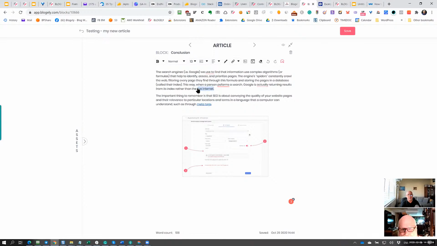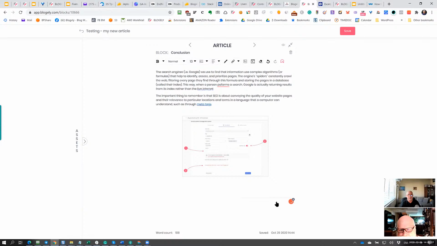Let's say I go here and highlight this one, it says live internet. I want to set the links, and let's say I want to set my internal link, so I can do HTTPS here, and I put in Blogly, blogly.com. By the way, you can go and copy this. Let me just add this one in. You can see the link is there now, so this link will exist there.